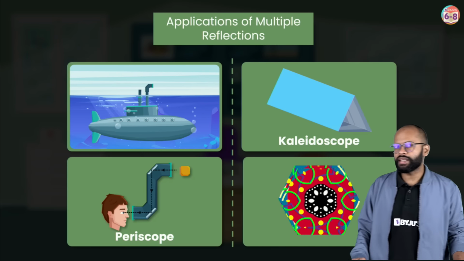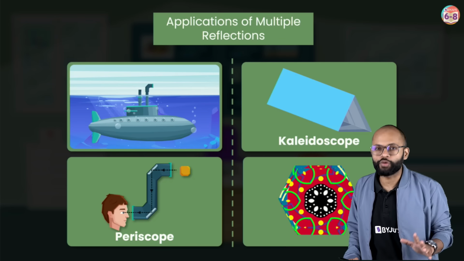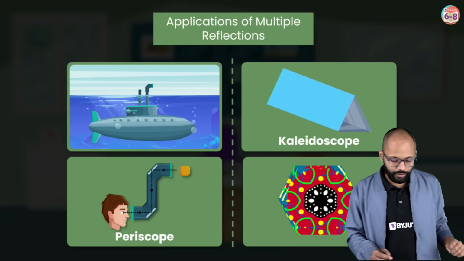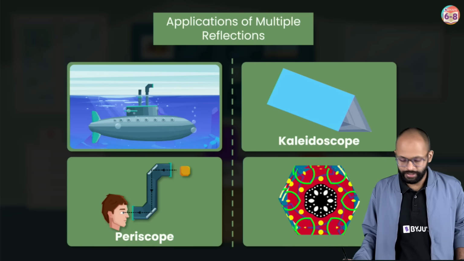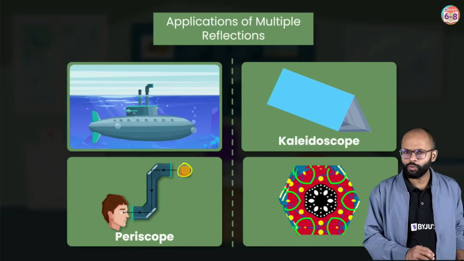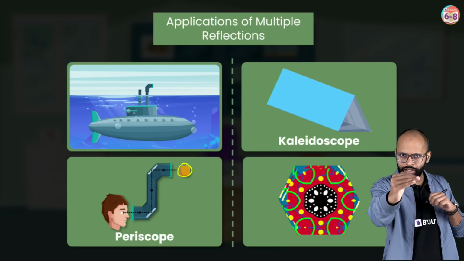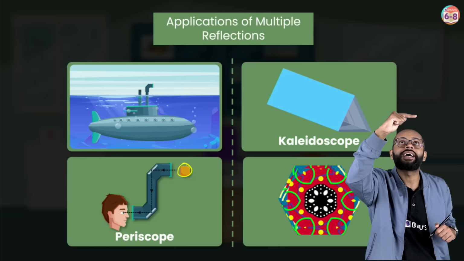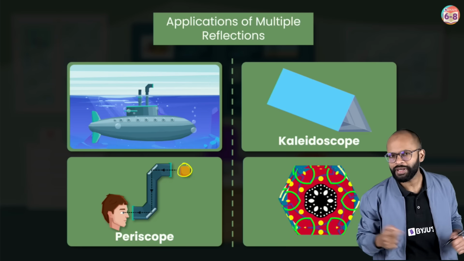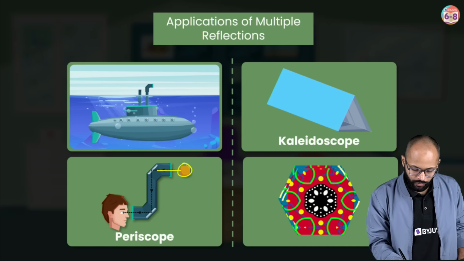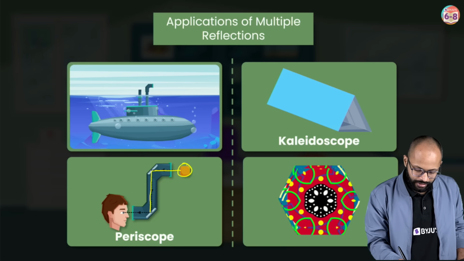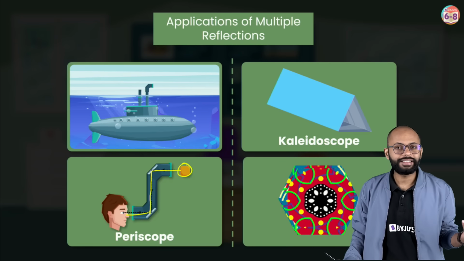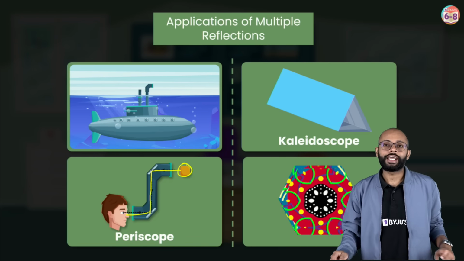submarine. In a submarine, there is a device called a periscope. This is in your syllabus. You should know the diagram. What is a periscope? A periscope has two mirrors. So this is the object you want to see, but you are not in a direct line of sight. You are here and the object is somewhere over here, right? You have to see it without looking like this, right? So what will you do? You will use a periscope. Light from this object falls on the mirror, gets reflected, falls on another mirror, gets reflected, and that's how you are able to see the object. Nice, correct? Okay.